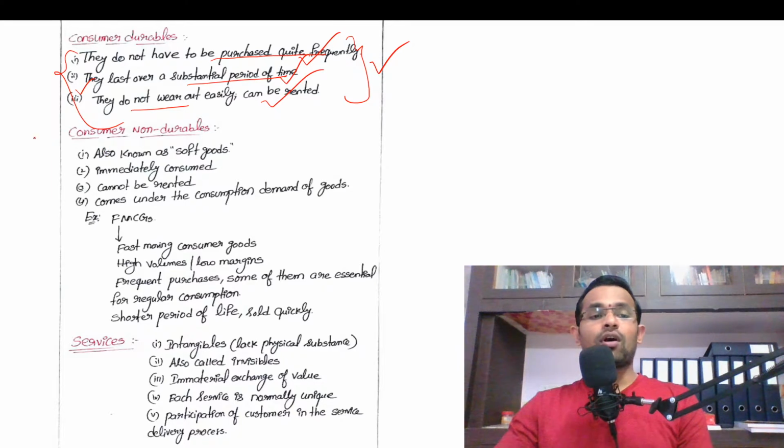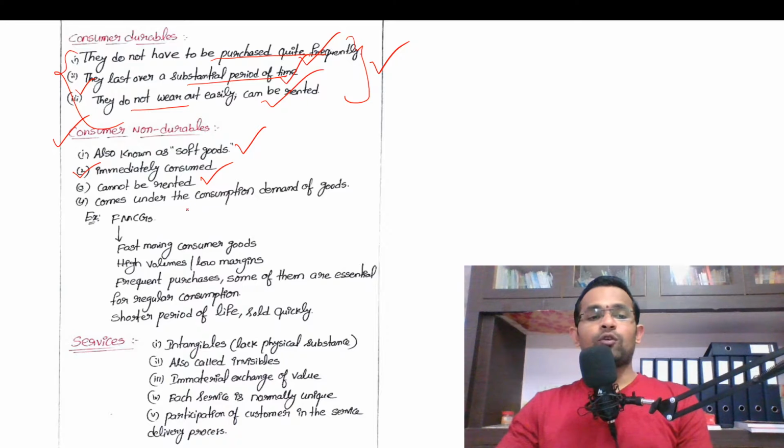Next, consumer non-durables. Consumer non-durables means these are immediately consumed. For example, sweets or vegetables or milk products, all these are non-durables. We can say perishable items. These are also called soft goods. So consumer non-durables are called soft goods. These goods cannot be rented. That means we cannot give milk for rent, because it is a non-durable item, right?